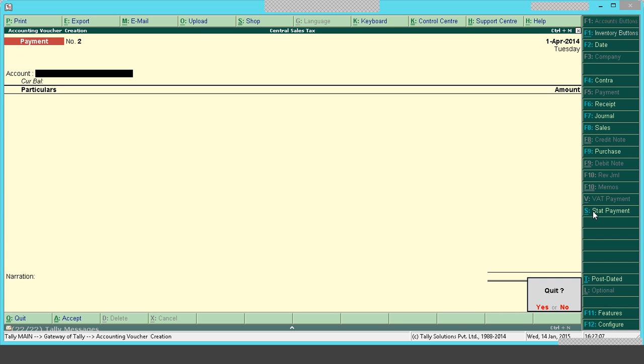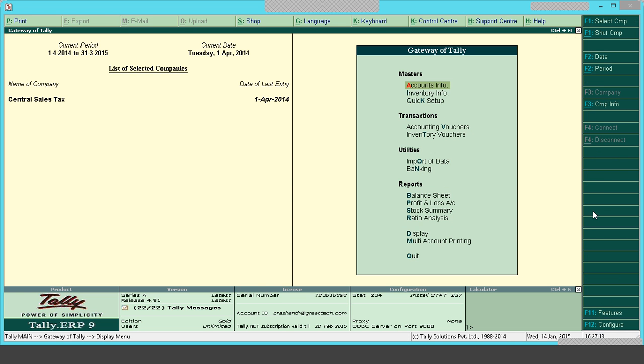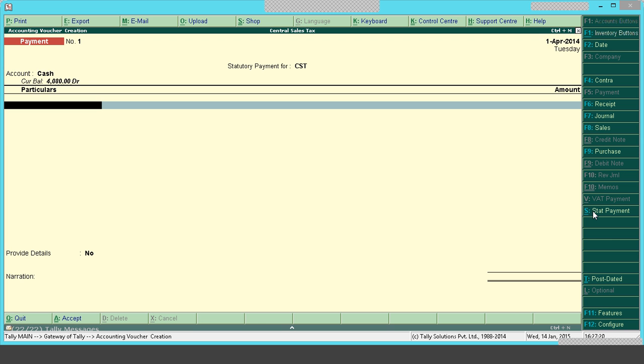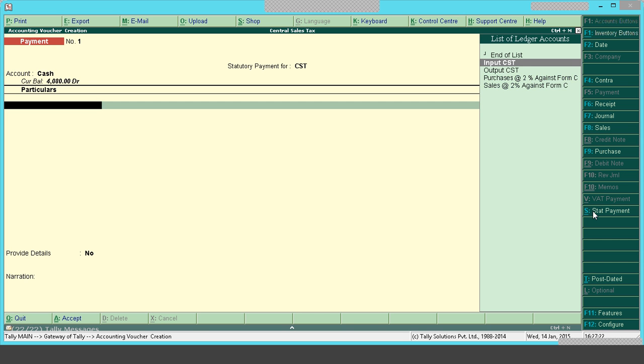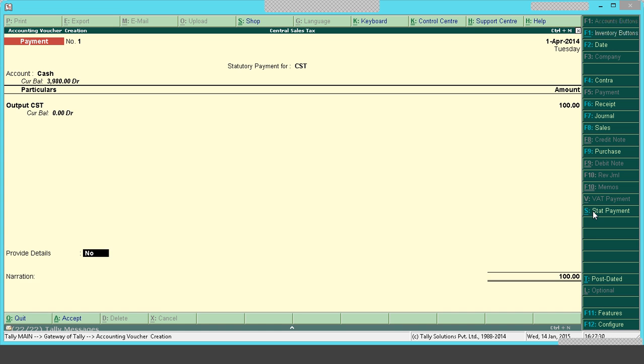So I went to payment transaction. I'll delete it and repass it. I'll go to accounting voucher, CST payment. Autofill is no. Account is cash. And the ledger is output CST. And the amount is ₹100. If I do not specify the amount, it will not get paid. So this is how CST payment transaction will be recorded.